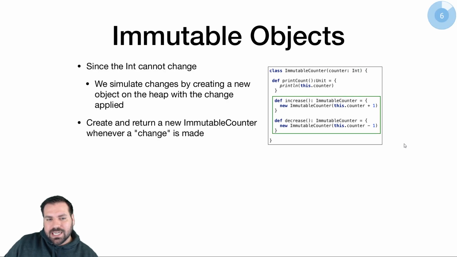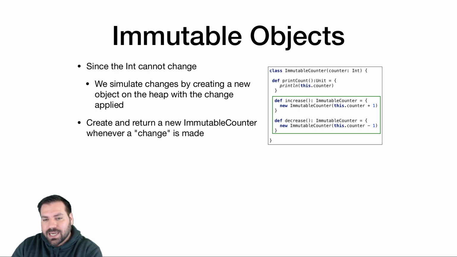So how do we actually change things? When we want to make a change, we're going to create a new object of this type with the change applied to it. So this class is a counter. It just stores one int, and we can increment or decrement that int and print it out just so we have some way of looking at what that int is. That's all it can do.